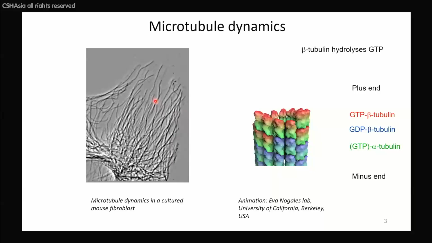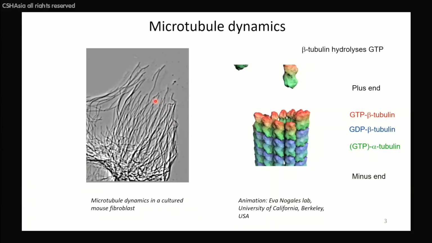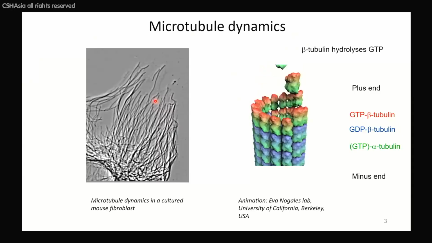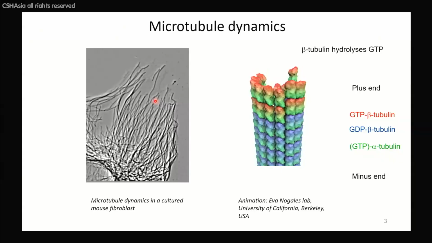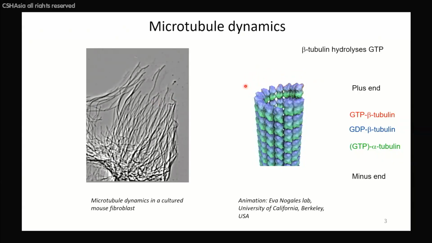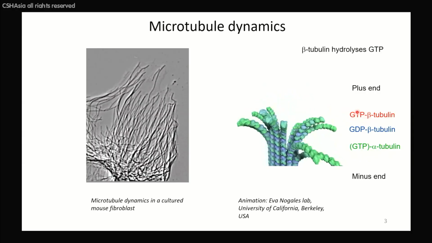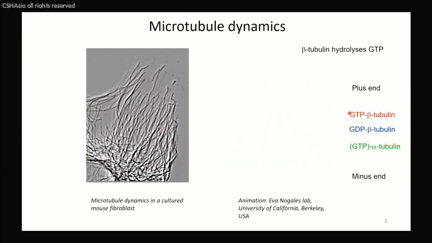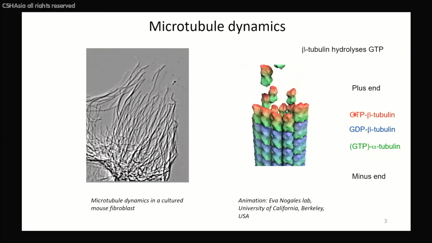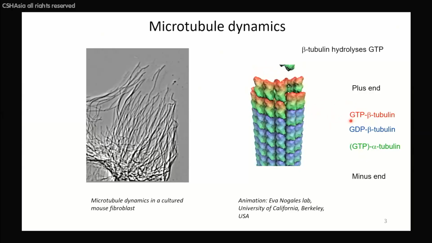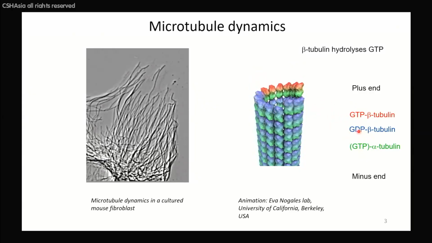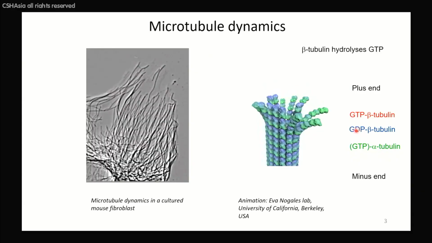And the reason for these dynamics is that microtubules are built of tubulin dimers, which are also enzymes, as shown here by color transitions. So beta-tubulin is a molecule which can bind GTP. GTP tubulin is shown here in red, and it can hydrolyze GTP. And this transition is shown as transition to blue color.